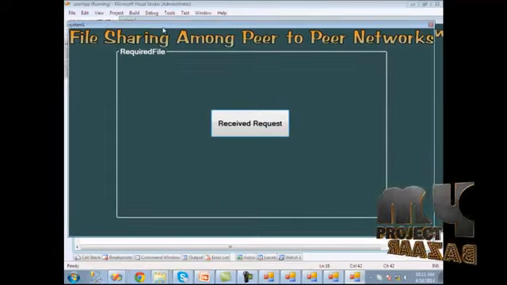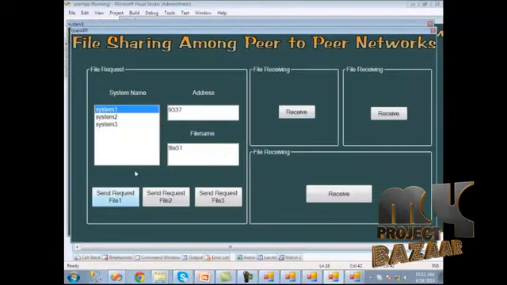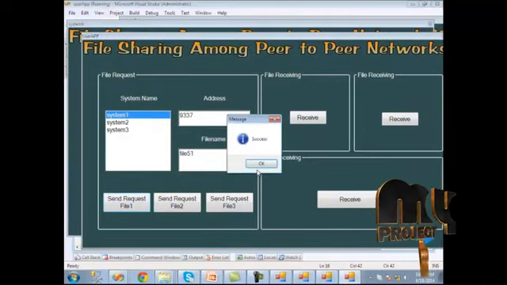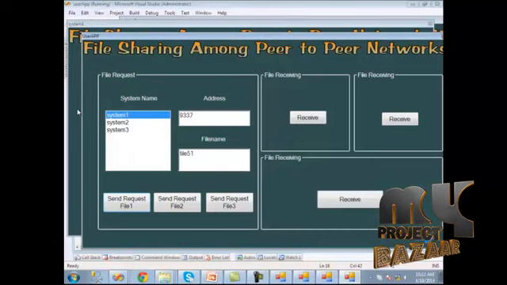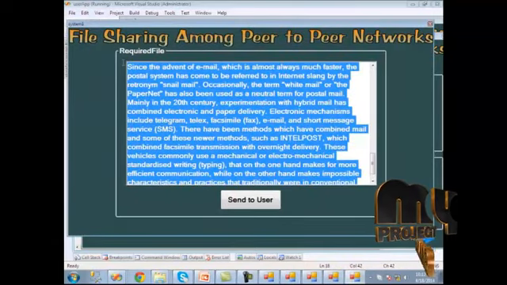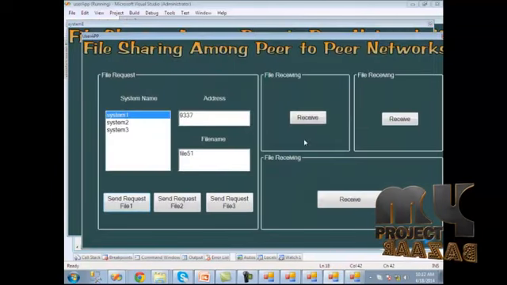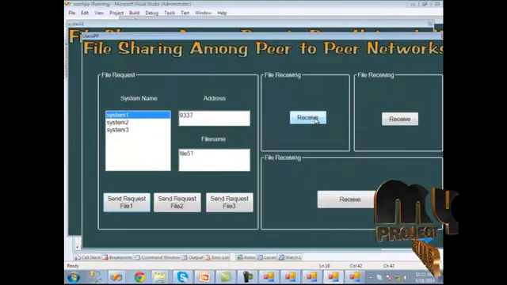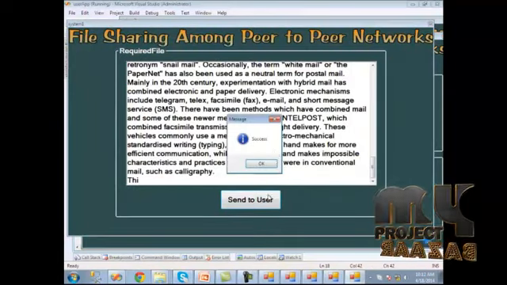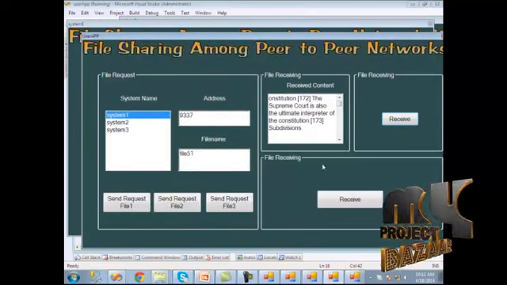We have seen the system 1 receive request. We should click the receive request and we should click the send file request here. When the request is sent, we can get the success message. Here the corresponding file is shown. Then we should send this to the user. For that, we should click the receive button in the user system and then send the file to the user. The file has been successfully sent to the user.